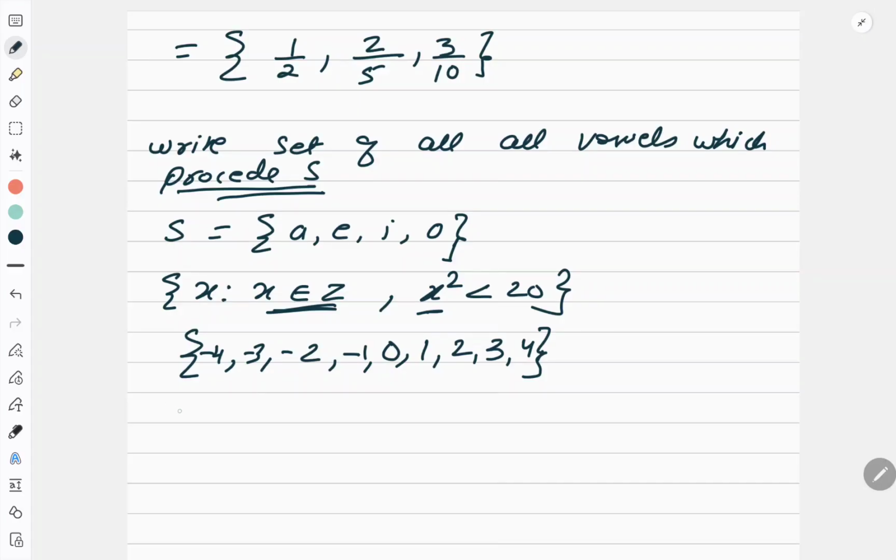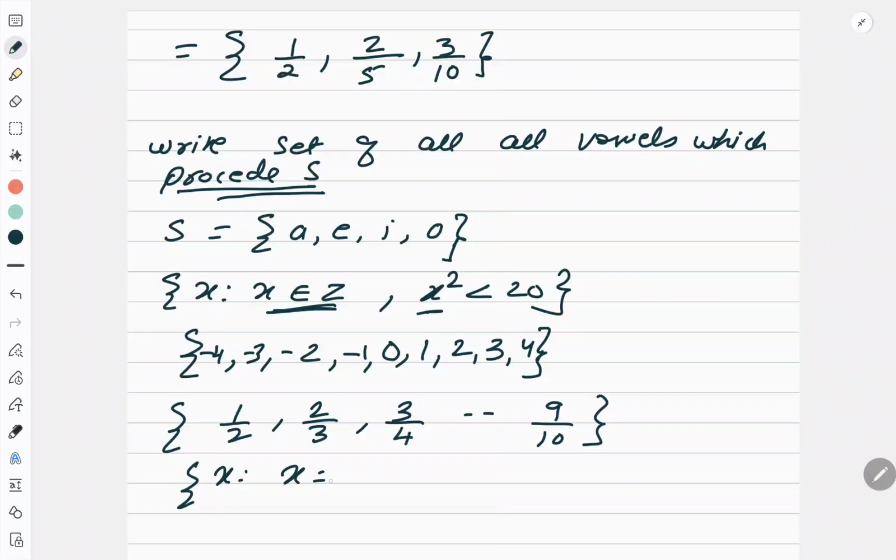Now write down the set builder form for this one: 1 by 2, 2 by 3, 3 by 4, up to 9 by 10. Okay, so see, it is forming a rule. So how will I write? X such that x is equal to n upon n plus 1, where n belongs to N and your n is from 1 to 9.